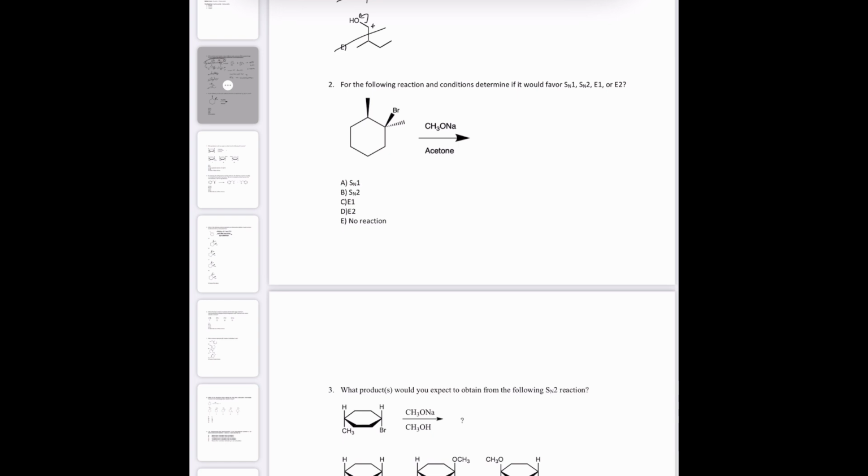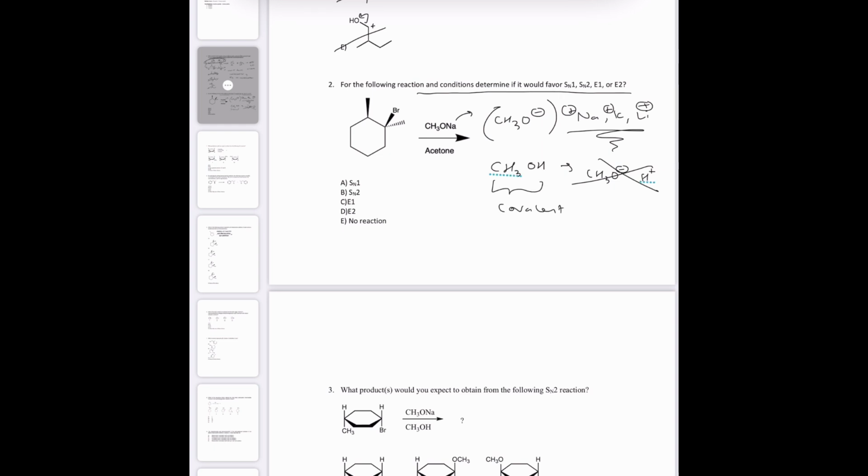Okay, the next one: for the following reaction and conditions, determine if it would be SN1, SN2, E1, or E2. So the first thing I always look at is the nucleophile. Anytime the nucleophile has a metal counterion, it could be sodium, potassium, or lithium, all these positive counterions will mean that the O is going to be negative. I've seen some people try to do that also with OH, where they make it CH3O minus H plus, but that's not going to happen here, because this is a covalent bond, whereas this is an ionic bond, and that's why it can separate out.